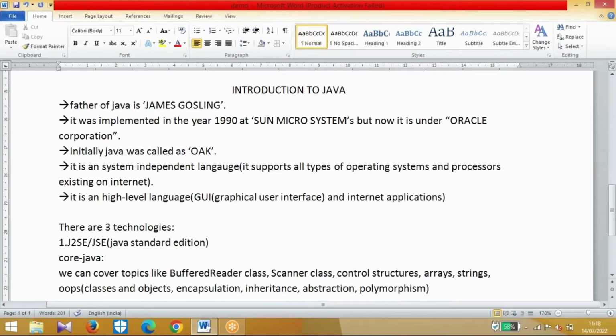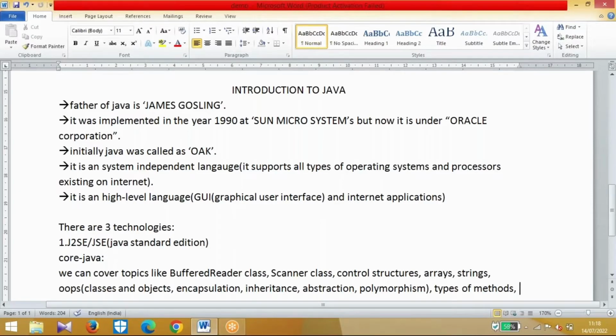We can cover all these concepts and types of methods. In OOPS concepts, we need to discuss different types of methods: variable arguments method, static method, and instance methods. We need to discuss all these methods in the types of methods concept.